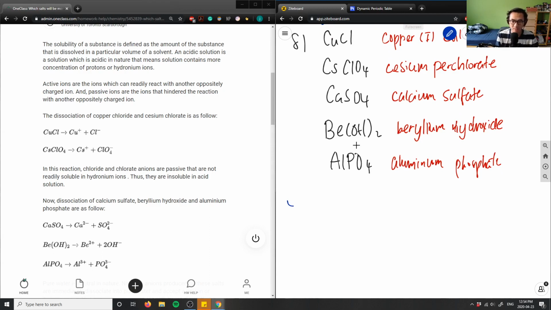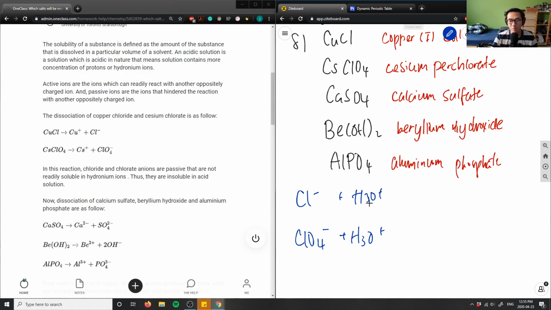So we have Cl minus and ClO4 minus. And basically we have an acidic solution, so you can think of it as H3O plus, because it says they're not readily soluble in hydronium ions. They're passive and not as readily soluble in hydronium ions. So thus they are not soluble in acidic solution.